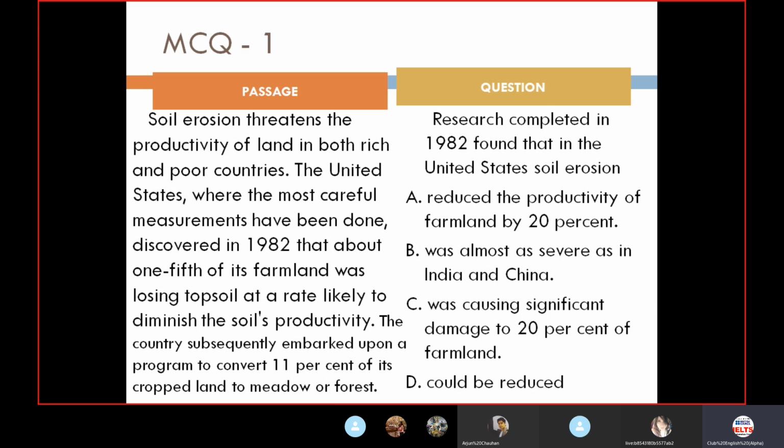The question is, research completed in 1982 found that in the United States, soil erosion, and now you have four possible answers, out of which one would be correct. A is, reduce the productivity of farmland by 20%. B is, was almost as severe as in India and China. C is, was causing significant damage to 20% of the farmland. D, could be reduced. Now, I'll be giving you some 2-3 minutes to work out the answer on your own. Then we'll hear it from you one by one. Okay, take your time.